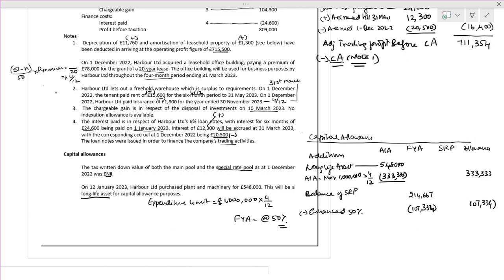Now what is the balance? The total written down value carried forward in terms of the special rate pool is 107,333.